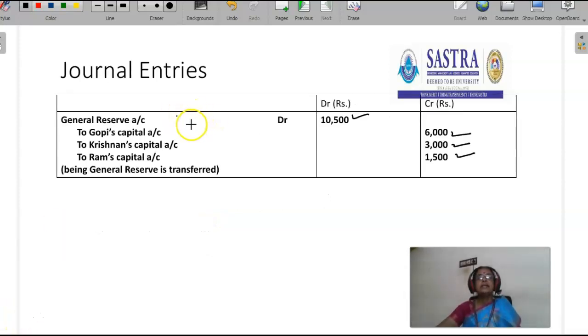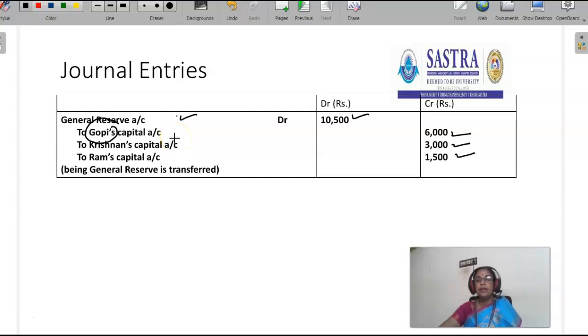Then we have to pass journal entries for general reserve. General reserve account debit 10,500 to Gopi's capital account, to Krishnan capital account, to Ram's capital account. Gopi is entitled to get a share in general reserve because general reserve is an accumulated profit.